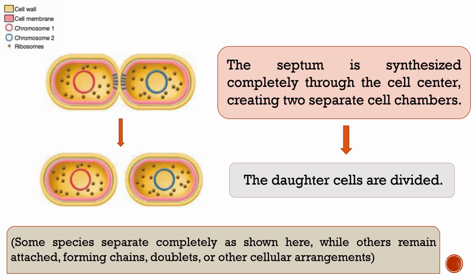So you can link this binary fission process and septum formation process with the cell arrangement, and you can identify how they are arranged in different manners.